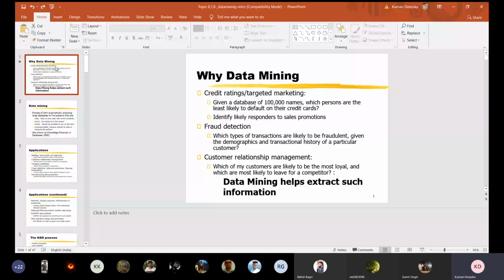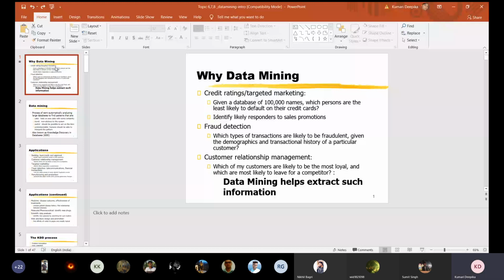Outliers are the noisy data. So in data mining there is one functionality, outlier analysis, and data mining is used for fraud detection and also for customer relationship management: which of my customers are likely to be the most loyal, and which are most likely to leave for a competitor. So data mining helps in extracting such information.